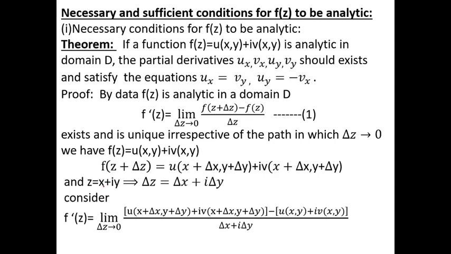Complex variable, that is x plus iy. Then delta z can be written as delta x plus i times delta y. Now consider equation number 1. For this equation number 1, we substitute the f of z plus delta z value and also the f of z value. We substitute f of z plus delta z, f of z and delta z, and we get this equation.